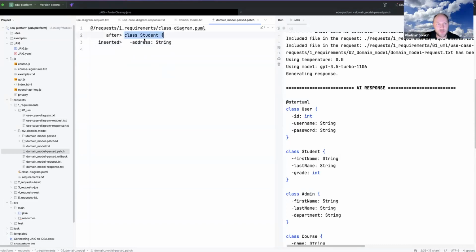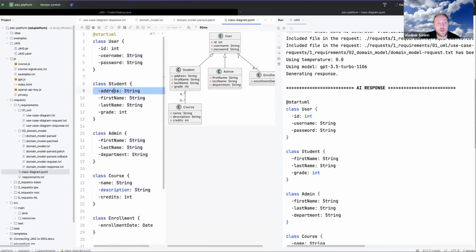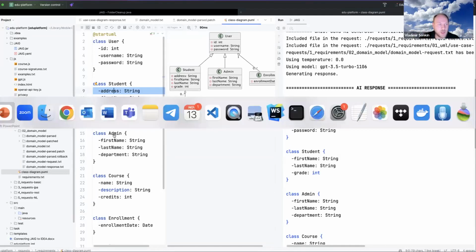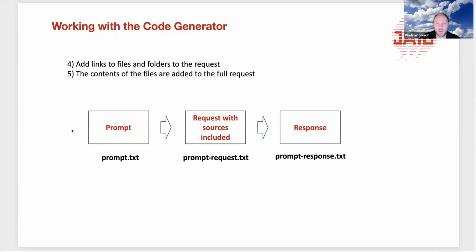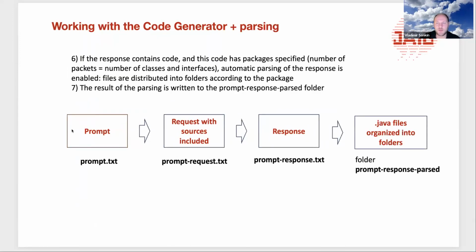For example, after class student we need to add this address. So this patch will be automatically applied, and it is applied. And you see, in this case, address is kept. Yes, so this is a very important feature of JAIG. And let me demonstrate how it behaves on this slide.